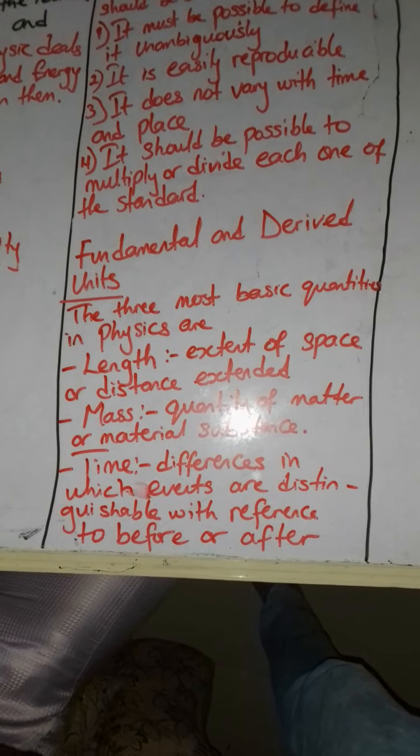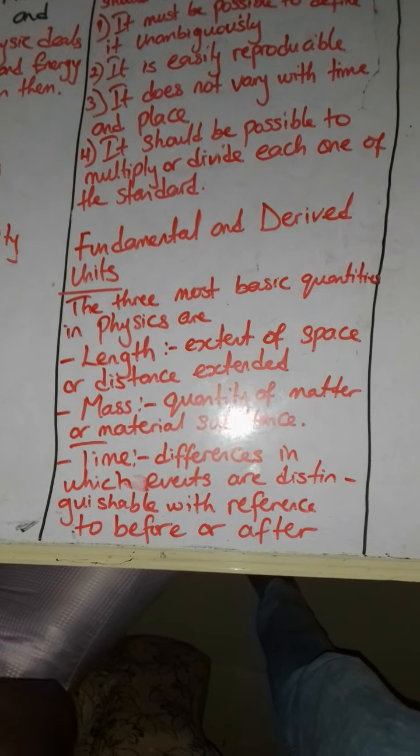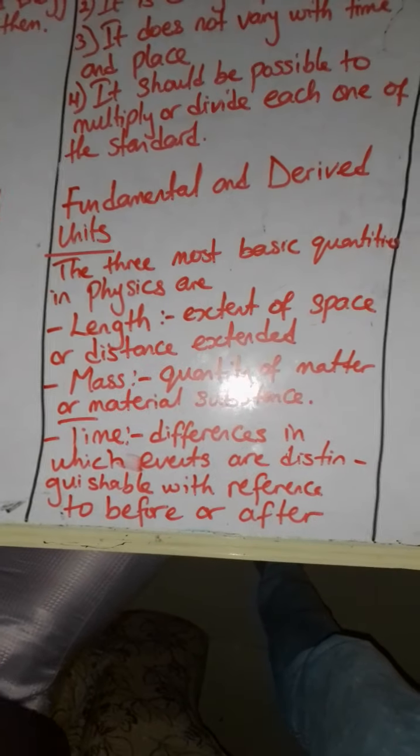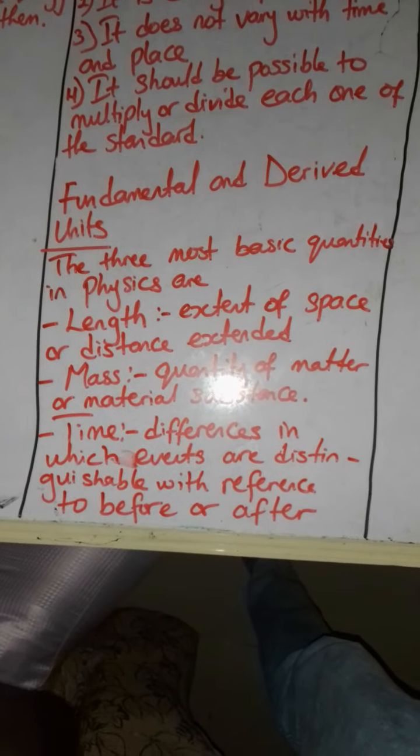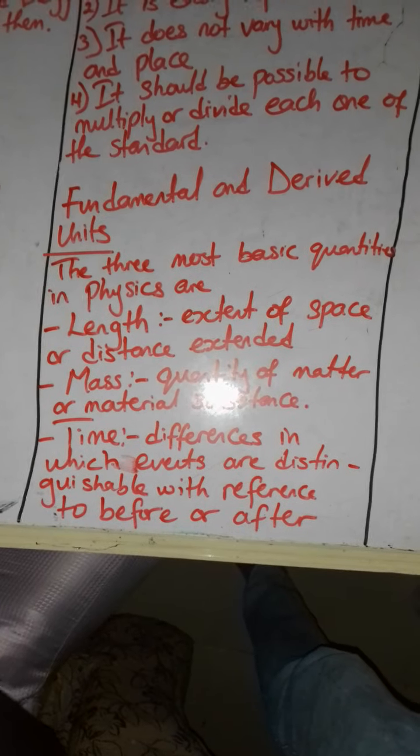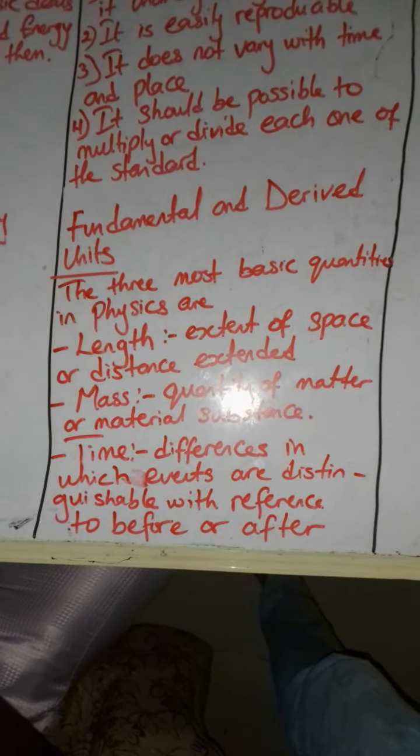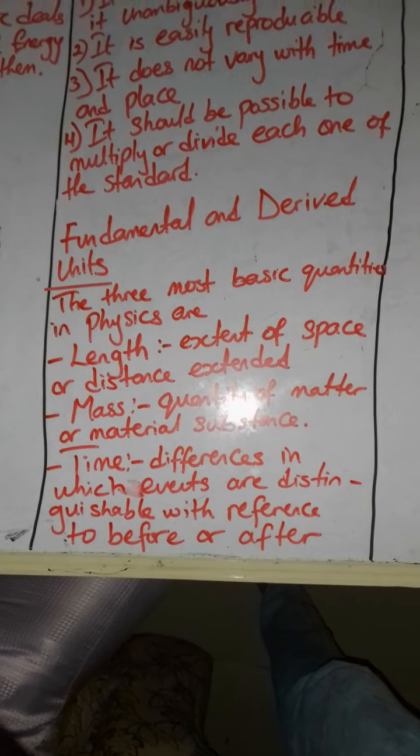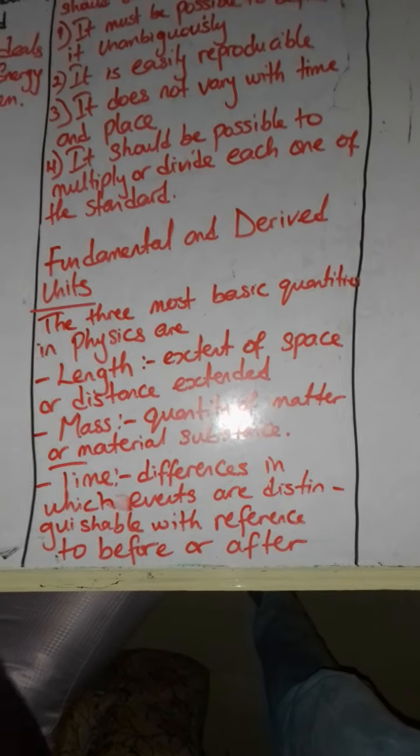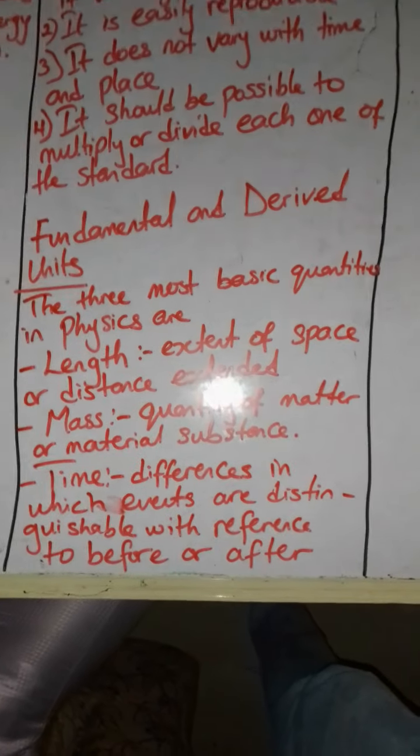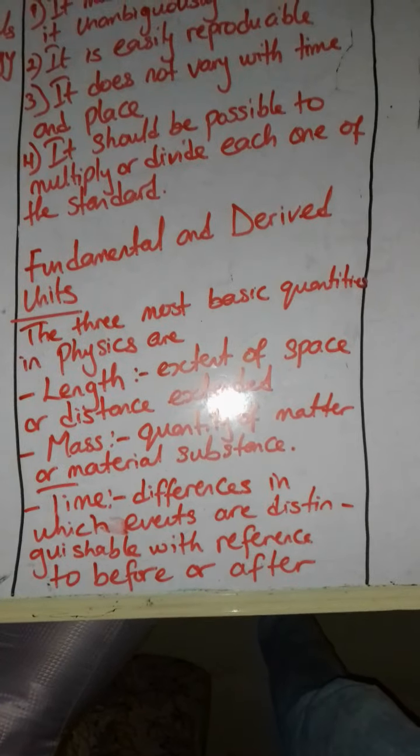Now, when we say the fundamental unit or basic unit, we mean a unit that can stand on its own, that does not require any other unit as a support. And we have the derived unit. Derived units are those units which are deduced from the fundamental unit. That is, we take the fundamental units, which are the basic units, and we deduce from them to get a derived unit.